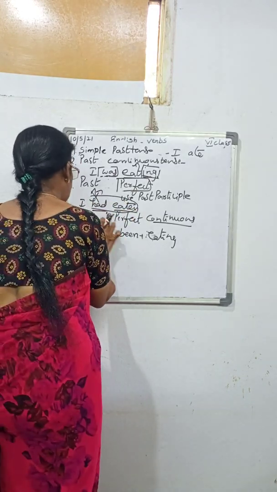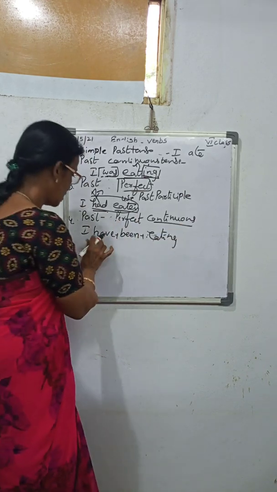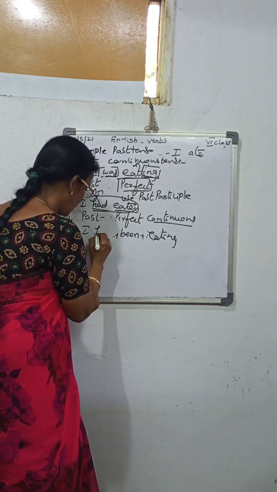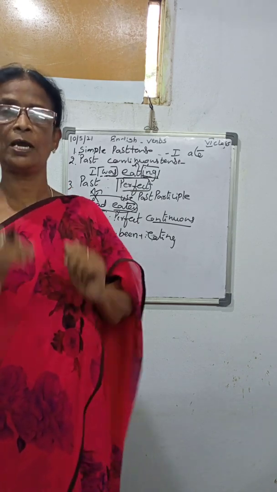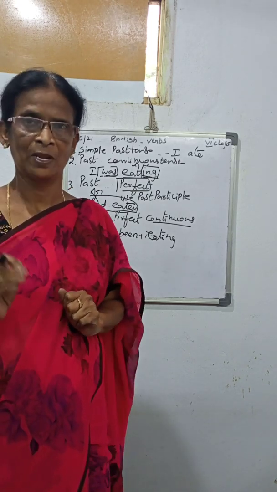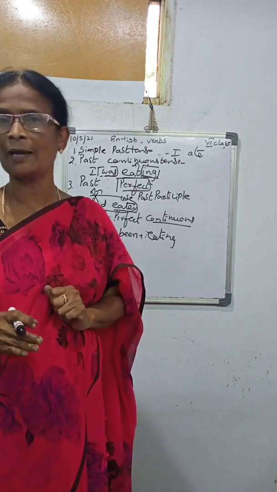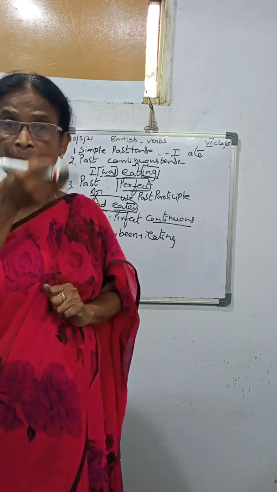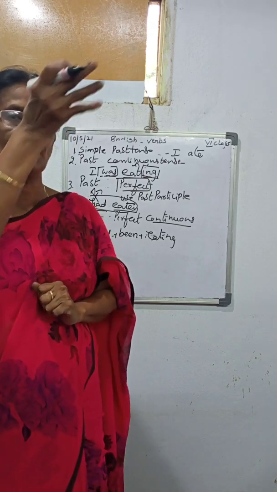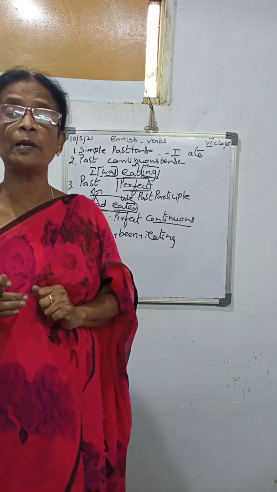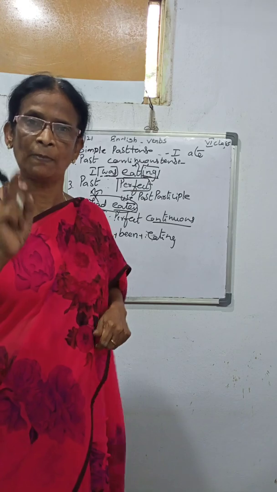And here, past perfect continuous. Here, I had been. So in this what you can understand, we have to use the helping verb to get the correct meaning. Without the helping verb, there is no meaning. So while you are writing, you be careful. Based on the tense, present, past and future, based on that, we have to use the helping verb. Not for all present tense, not for all past tense. Most probably, children will use only past tense. I don't know why. So where we have to use, you have to remember very carefully.